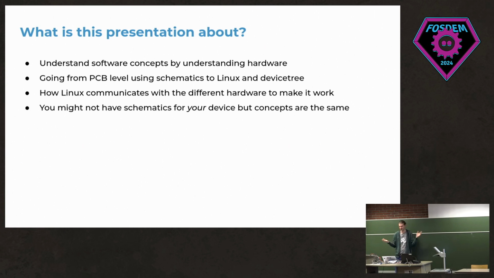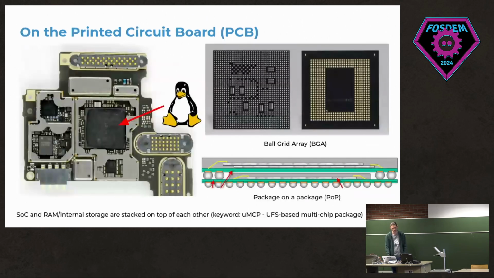Also, I'm trying to show how Linux communicates with the different chips on the SoC, which protocols they use together. Even though you might not have schematics for the device you're working on, generally phone schematics are quite similar because they're all based on some reference design. So even though it might be a bit different, the same concepts generally apply.